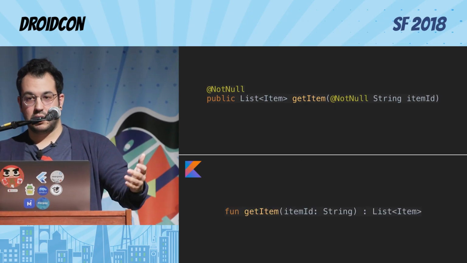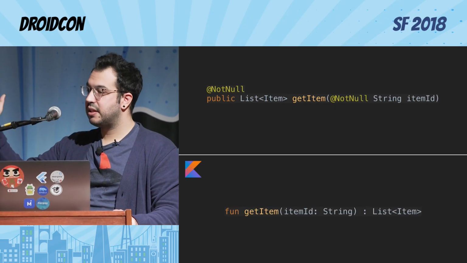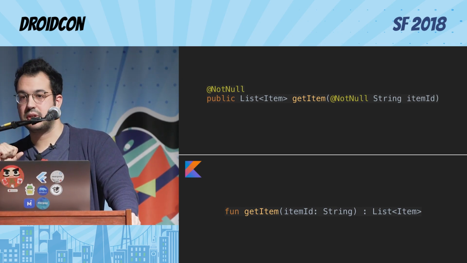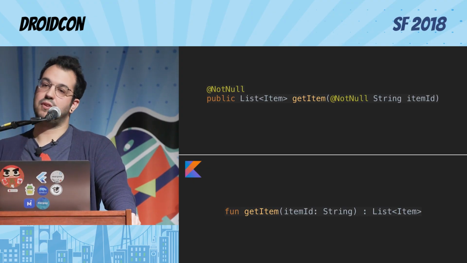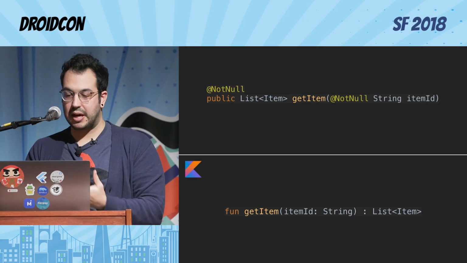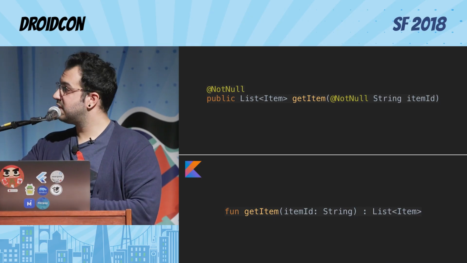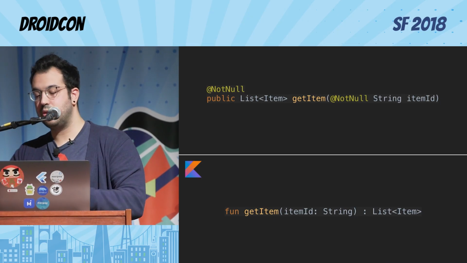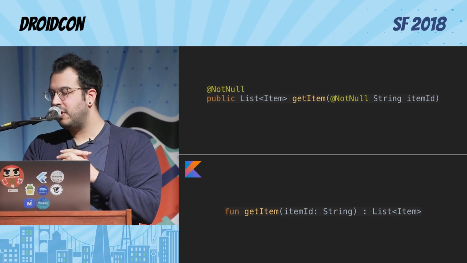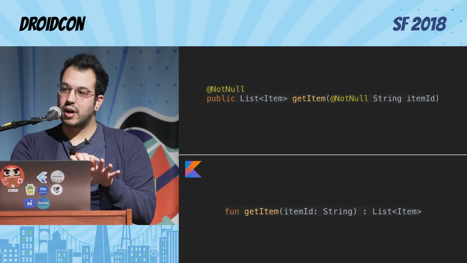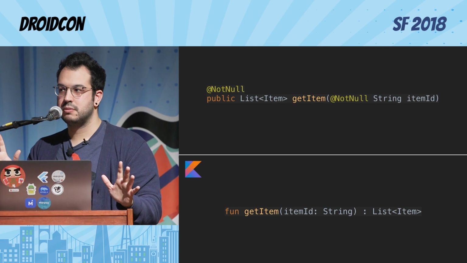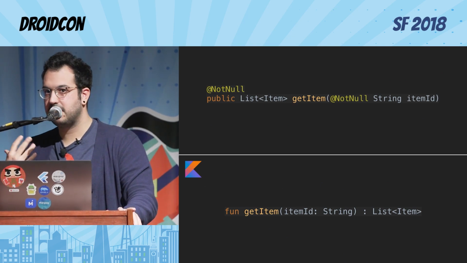So this line in Kotlin tells you exactly the nullability of the return value and parameter. And that's different. My brain changes when I see Kotlin code. I don't have to care about this anymore because the compiler is going to check it for me. This means that by default it's not null. And if you want to make it null, you need to use your brain power and say, is this going to be null? Do I really want this to be null? And if I want, I need to actually write an extra character, so it's expensive for me, an extra character. And it's a question mark, so it's like, wait, is this the right value?